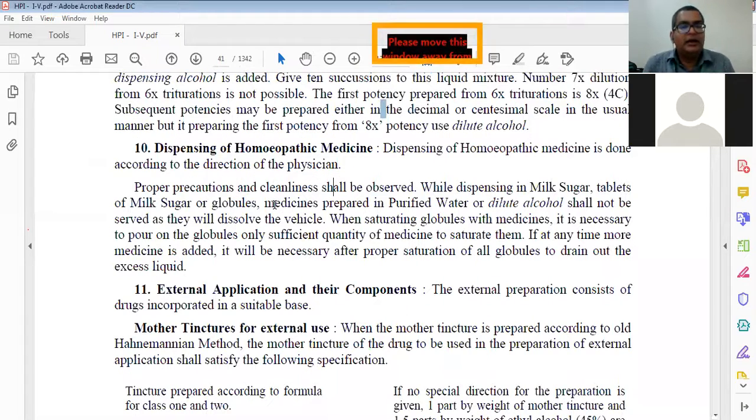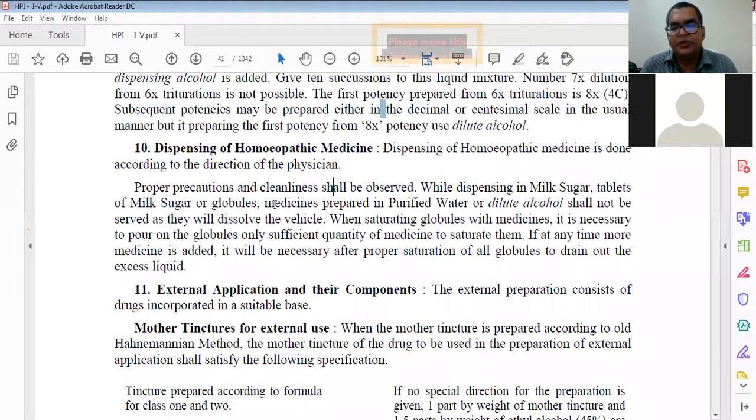Then dispensing of homeopathic medicines: proper precautions and cleaning shall be observed. While dispensing in milk sugar tablets, milk sugar or globules, medicines prepared in purified water or dilute alcohol shall not be used, as they will dissolve the vehicle.